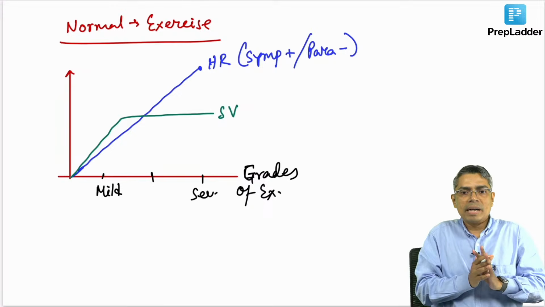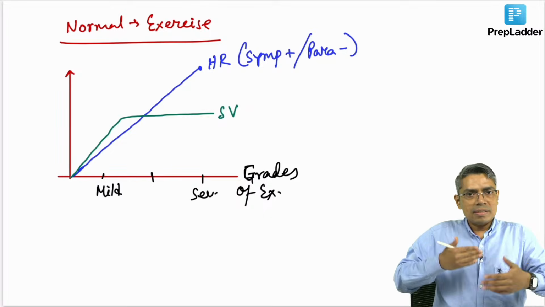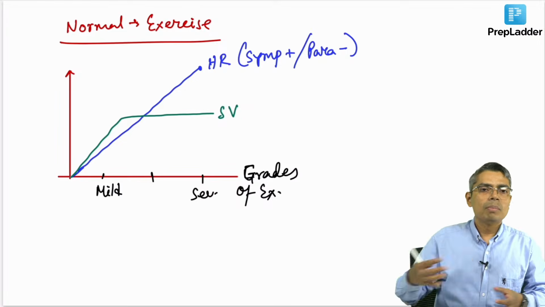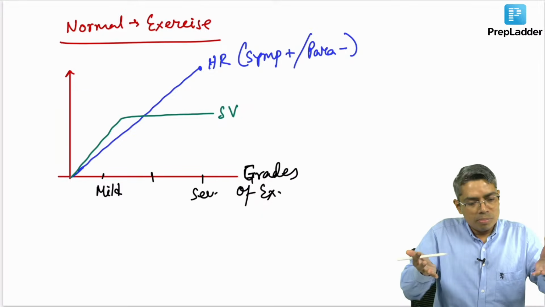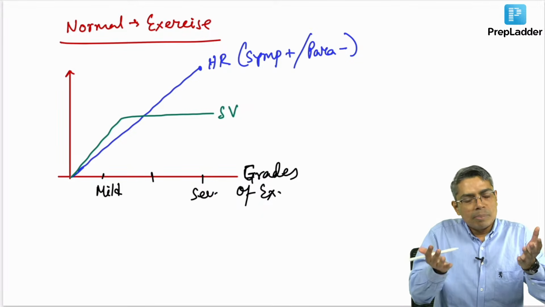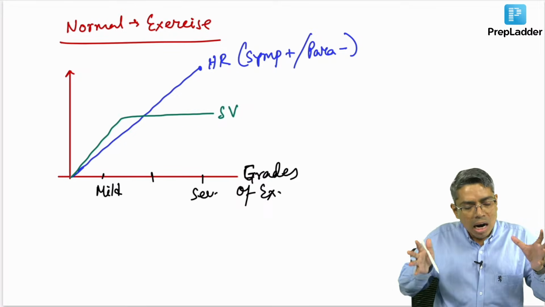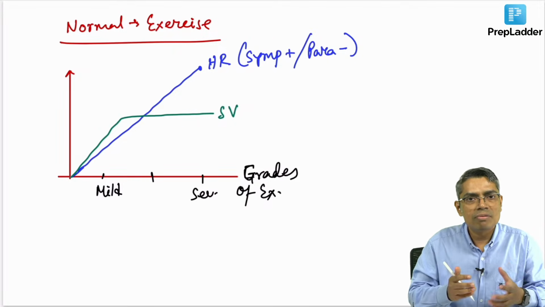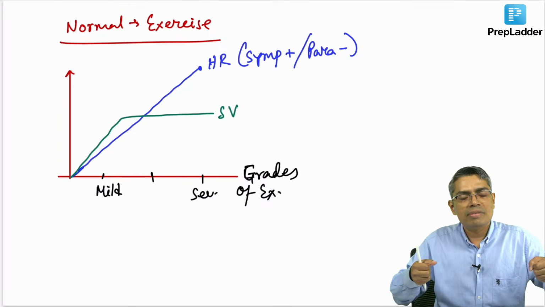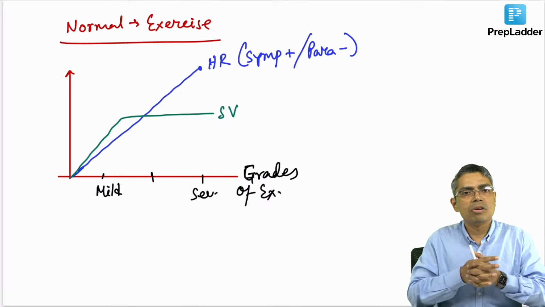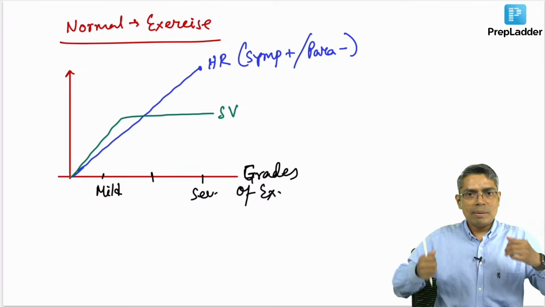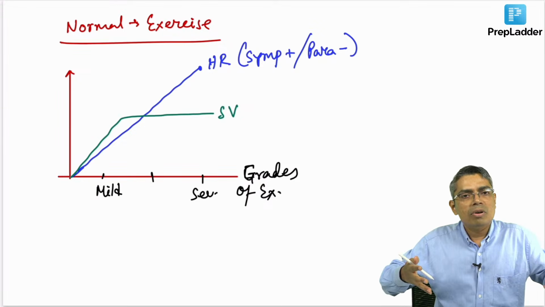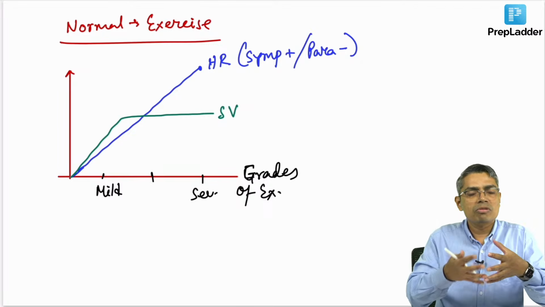Why will stroke volume plateau? If I go on increasing the strength of my exercise, the venous return will increase. The more the venous return, the more the heart will stretch, meaning end-diastolic volume will be more, and the more the end-diastolic volume, the more forcefully the heart will contract because of the Frank-Starling law. What is the Frank-Starling law? It says that whenever you stretch the ventricular muscle more and more, the ventricle will contract more forcefully. So, I am doing exercise, more venous return is coming to the heart, the end-diastolic volume is increased, and the heart contracts more forcefully. That is the Frank-Starling law.